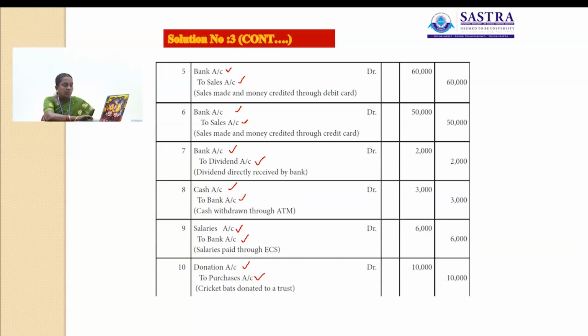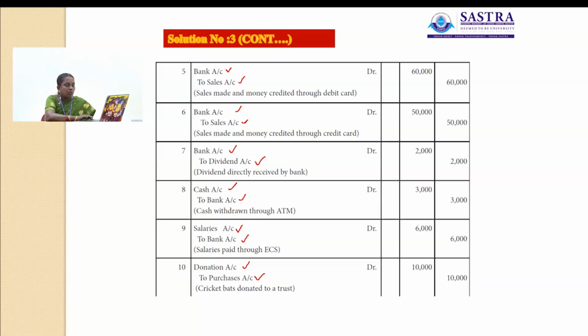Then money withdrawn from ATM. Money withdrawn from ATM means cash account debit to bank. Then next, salary is paid through ECS. So we have to pay the amount through bank. So salary account debit to bank. Then cricket bats donated to a trust. That is the donation, we are giving the donation. So donation account debit to purchase account, because the value of goods was reduced. So that account will be credited.